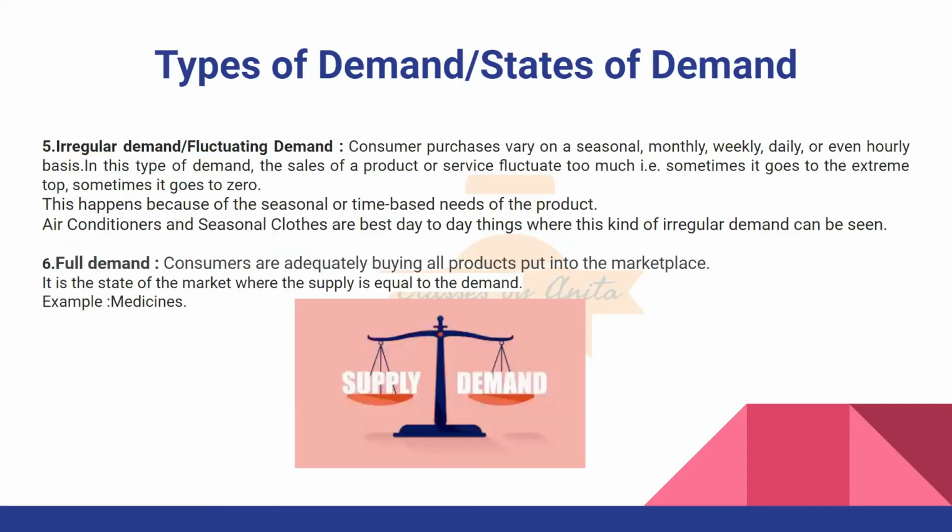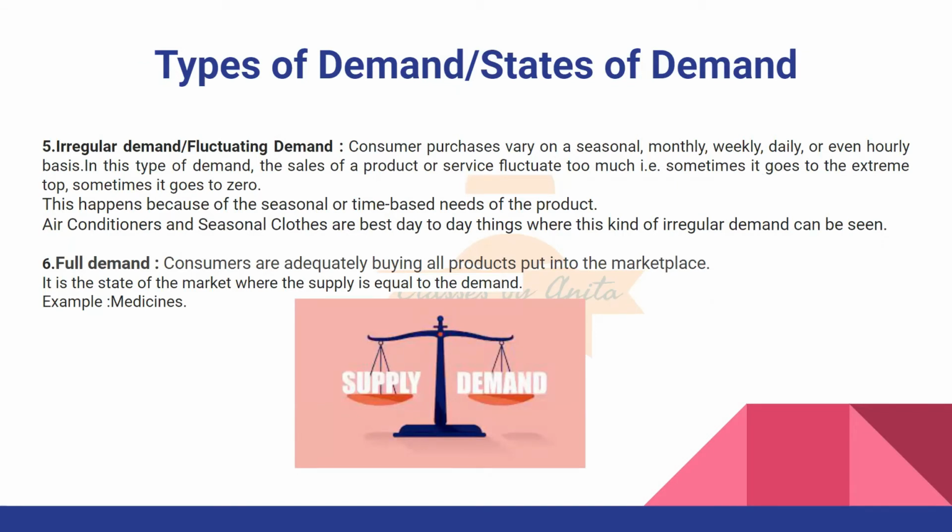Now next is irregular demand or the fluctuating demand. Consumer purchases vary on a seasonal, monthly, weekly, daily, or even hourly basis. In this type of demand, the sales of a product or a service fluctuate so much that sometimes they go to the extreme top, sometimes they go to zero. And this happens because of the seasonal or time-based needs of the product. For example, air conditioners and seasonal clothes are the best day-to-day examples where this kind of irregular demand can be seen.